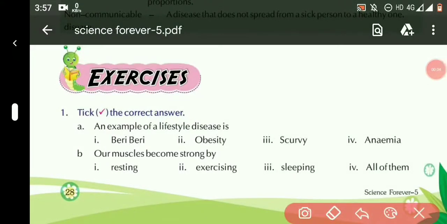This is your science class and your chapter 3 is completed. Now we will move towards the exercise part. So the first question is tick the correct answer. We have to tick the answer which is correct.